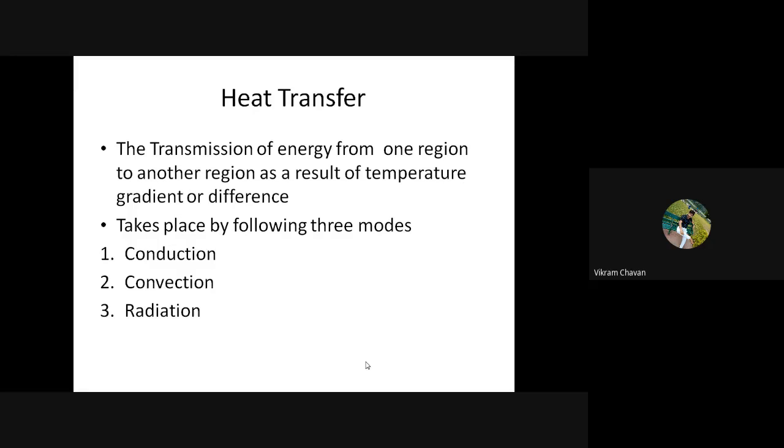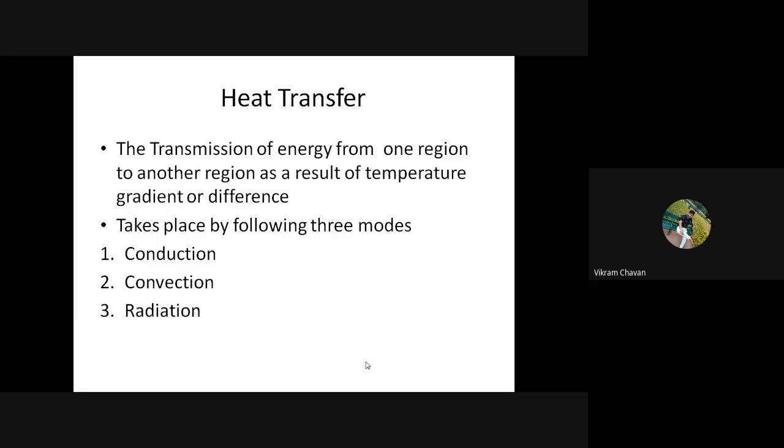Okay, so we'll revise some points from the last lecture. In the last lecture, we discussed thermodynamics and some basics about it. The definition of thermodynamics tells us that it is the science which deals with the relation amongst heat and work and the properties of a system which are in equilibrium, and it helps to describe the state of matter and change in state of physical systems.